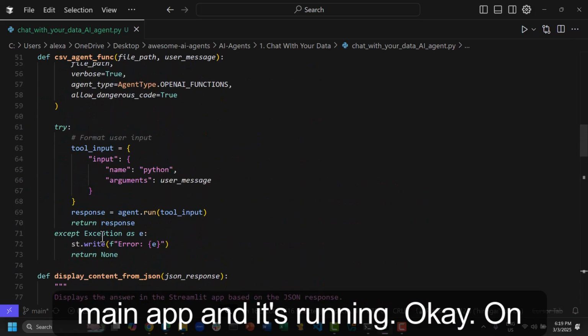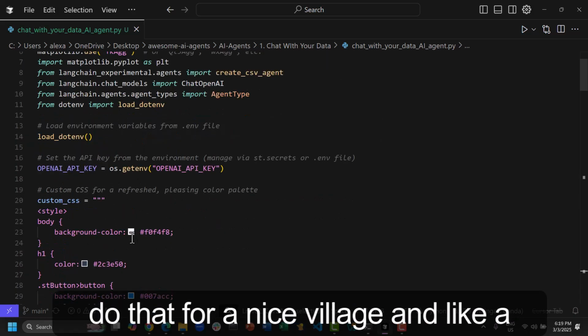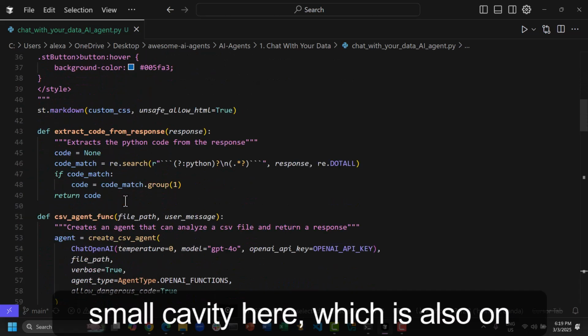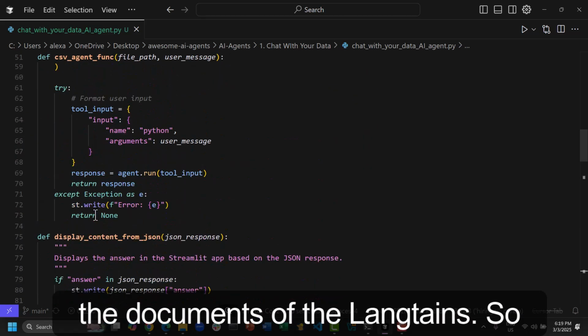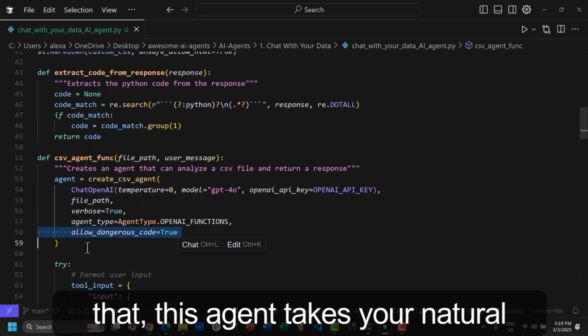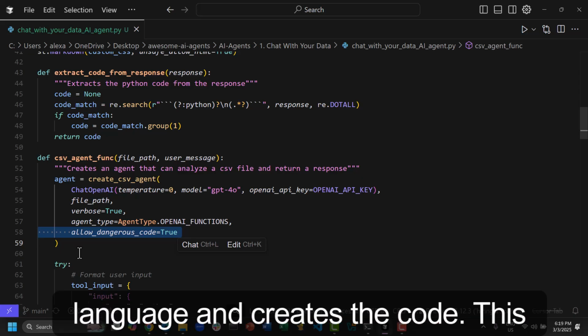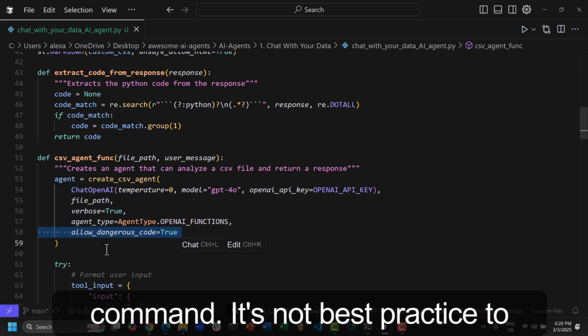Okay. In the next lesson, we're going to do that for an SQL agent. A small caveat here, which is also in the LangChain documentation: whenever you create an agent like that, it takes your natural language and creates Python code to run the pandas commands.